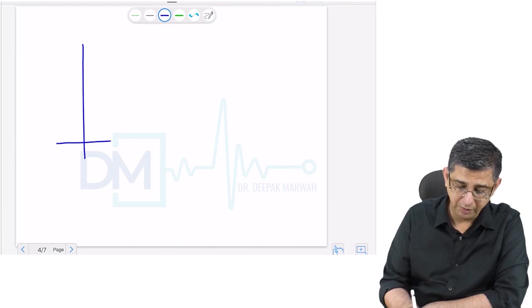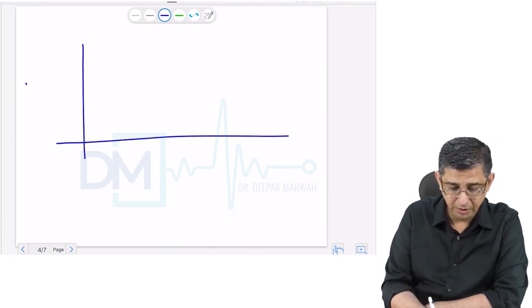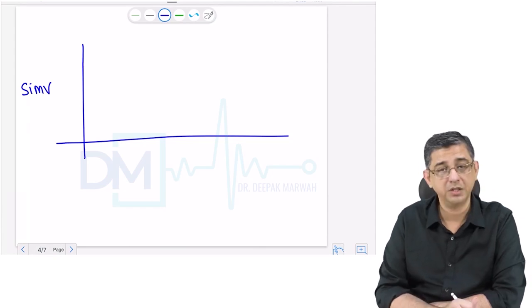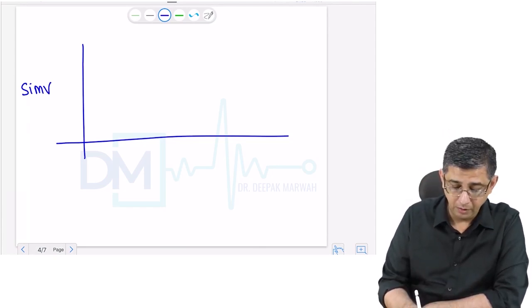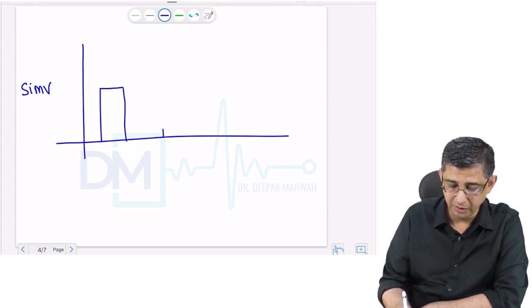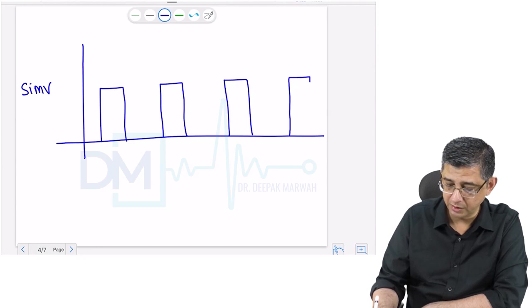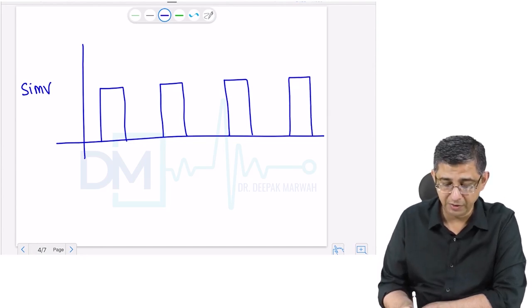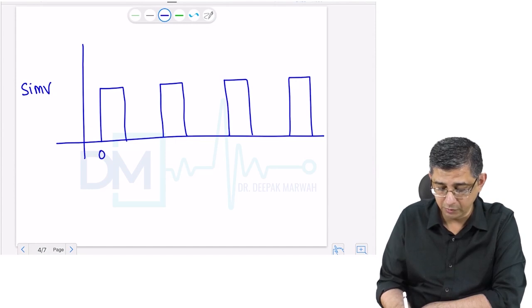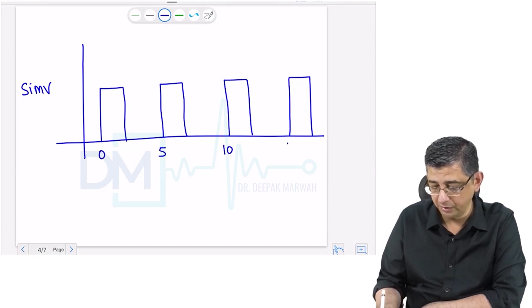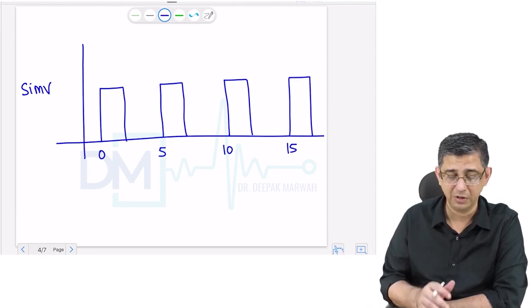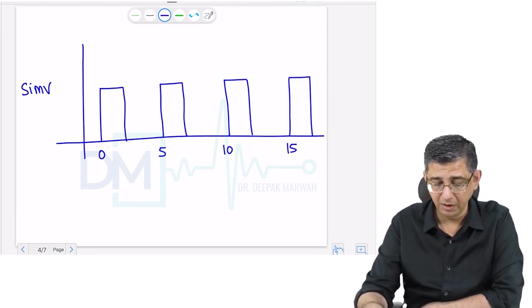So in this curve, I am representing synchronized intermittent mandatory ventilation occurring in a patient. I have shown that I programmed the ventilator in a similar fashion, so that it is supposed to deliver a breath to the patient every 5 seconds. So this is the inspiratory and the expiratory effort on the part of the person in the form of these bar charts drawn before you, and every 5 seconds a breath is being delivered to the patient. I've just put a timeline here of 0, 5, 10, 15. That is just to highlight that the breathing of this person has been programmed to be, let me say,